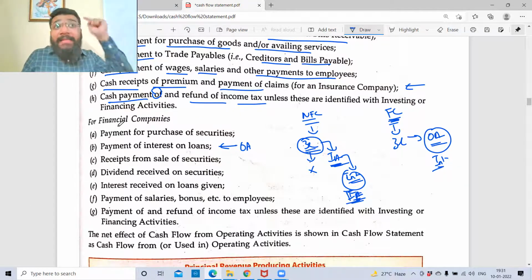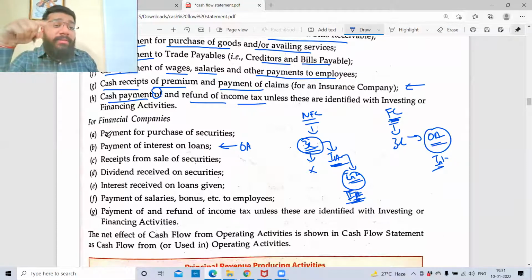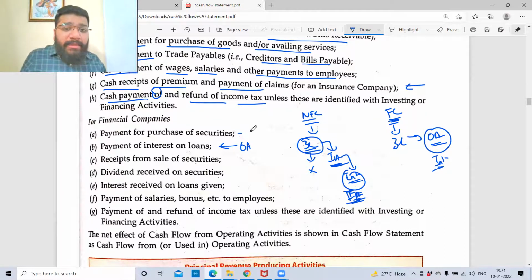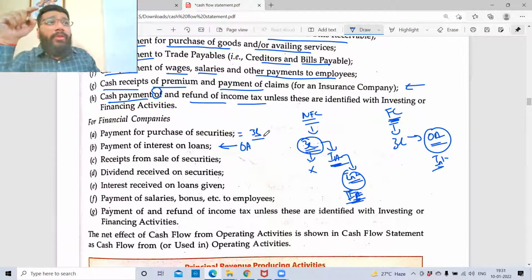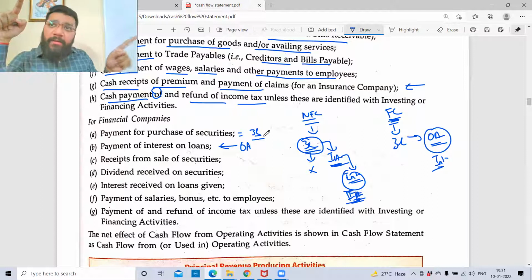So now guys, from the finance company point of view, why are we learning all this? Because all these statements will be given in the practical question. Against payment for securities, let's suppose 3 lakh rupees, you have to take this 3 lakh rupees and put it in either the operational activity bucket, investment activity bucket, or finance activity bucket. Only then will you be able to do the sum.